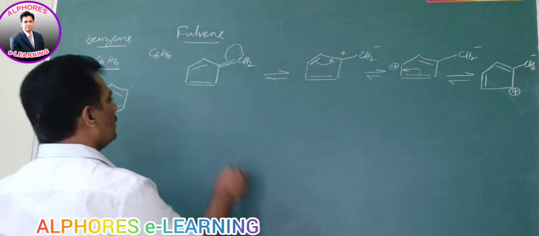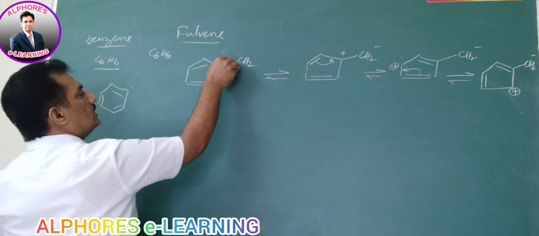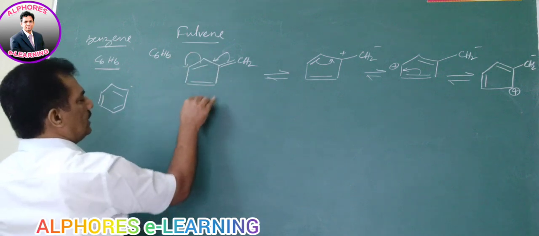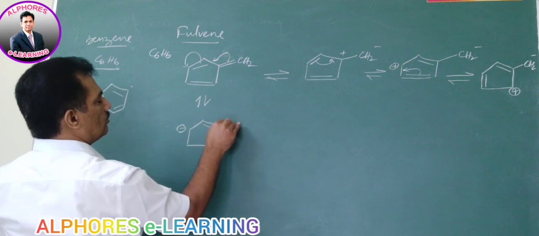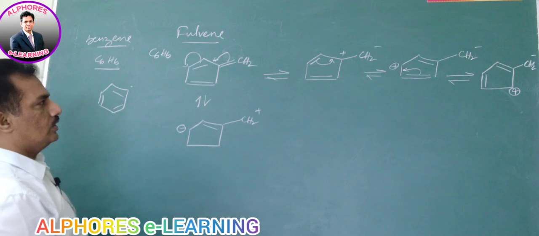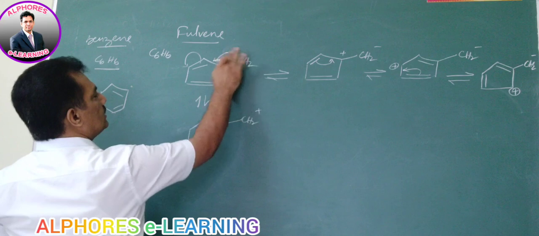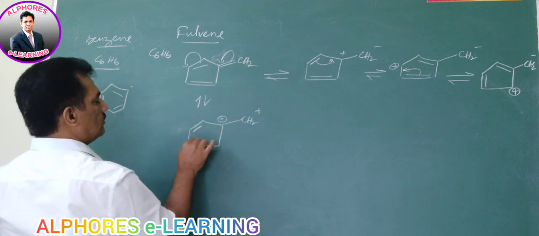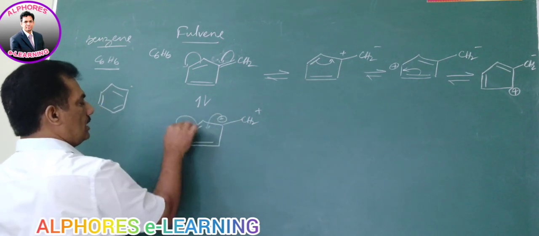And in a similar manner, instead of the electron coming to this side, if this electron is shifted to this side, then what happens? This electron will be shifted, and thereby we get a negative charge here, the bonding here, and the plus charge here. Is it not? And now first let me write one more consequence. When this electron is shifted to this, there is a negative charge here and a positive charge here. This is the structure.